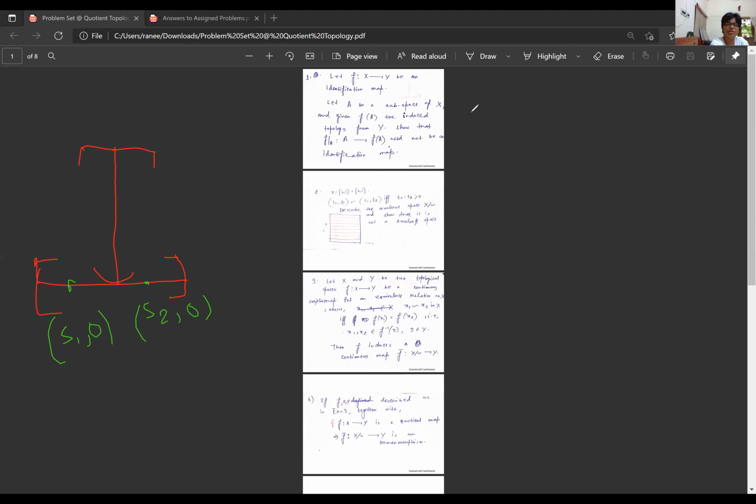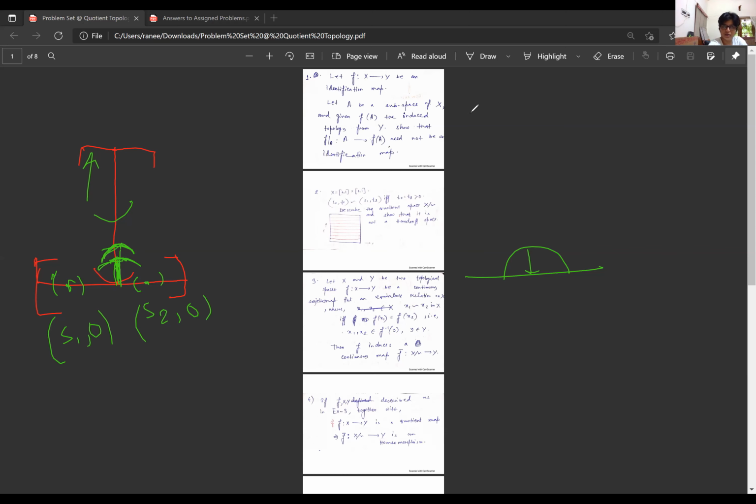Because whatever open neighborhood we consider, it will contain some part of the y, since this is the open disk and it will give me the image under the pi map up to this.